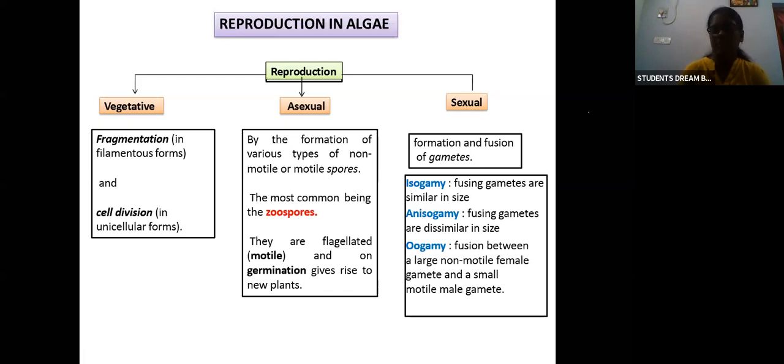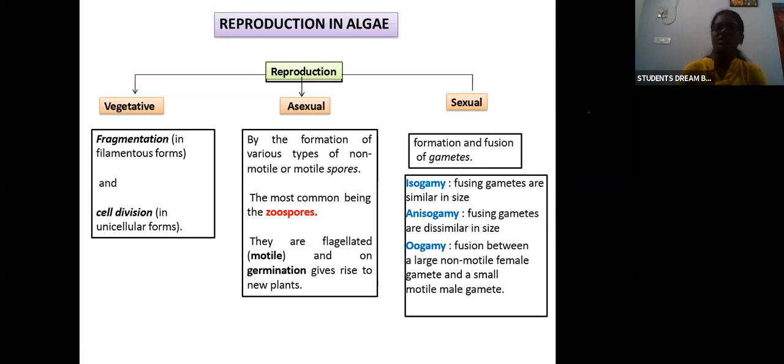And isogamy, opposite of iso, that is, it will be dissimilar, not similar. So fusion of gametes which are dissimilar in size is known as anisogamy. Clear? Next we have oogamy.